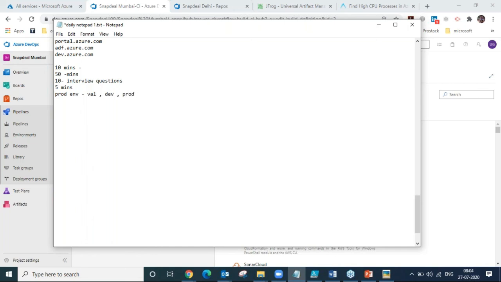There are around 150 to 200 plus pipelines, and many projects. So you will get a real-time scenario and real-time environment, and whatever build errors, release errors, issues or blockers I face every day in my office, I will also share with you, so that you get real-time experience and exposure.